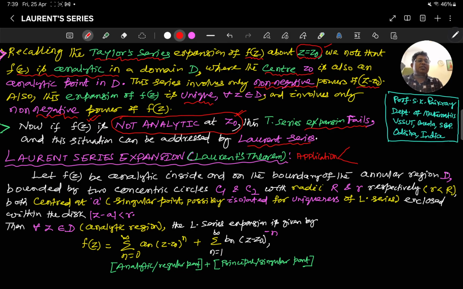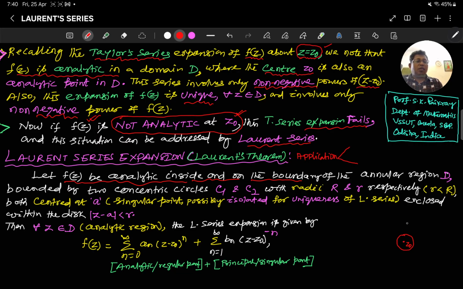So for the Laurent series to work, we have f(z) analytic inside and on the boundary of the annular region. Here f(z) is not analytic at z0. So with center z0, I take a circle here, and it is not analytic within this.